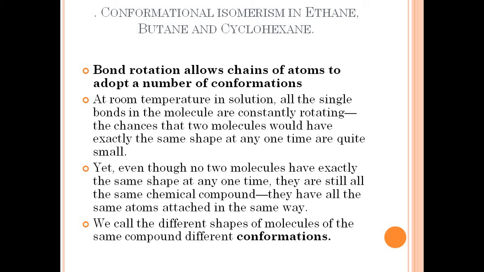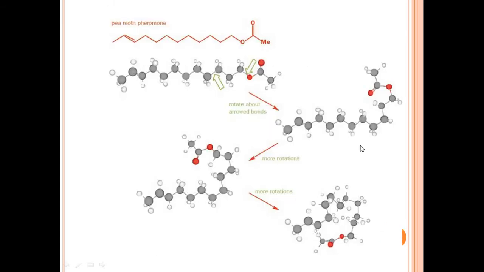They are continuously changing their shapes and rotating their bonds. We call these different shapes of the molecules different conformations.